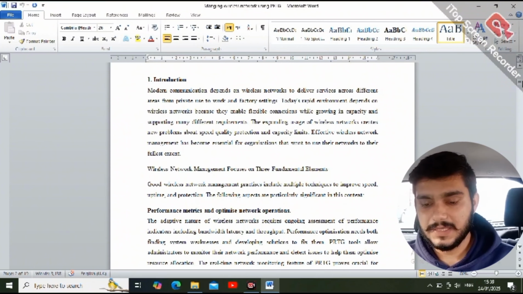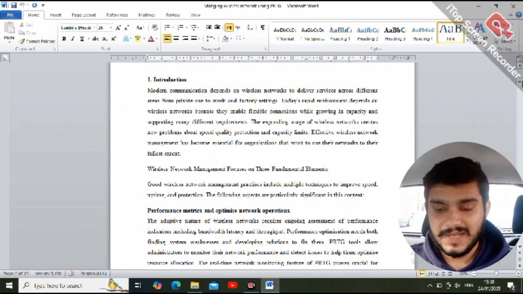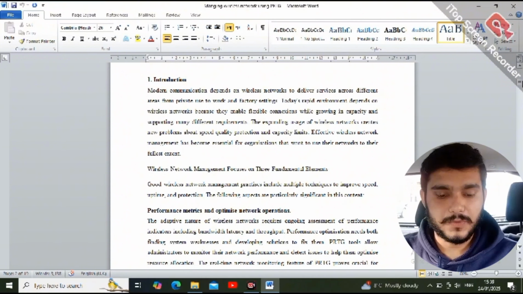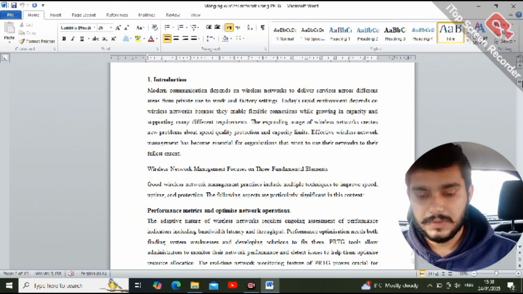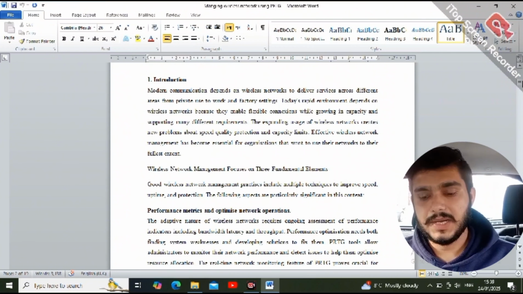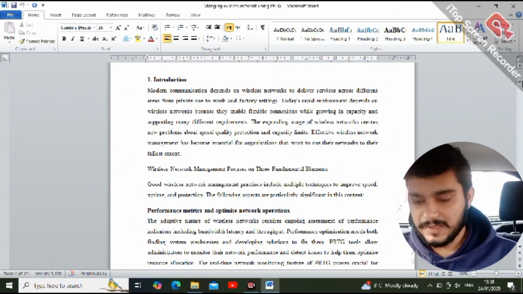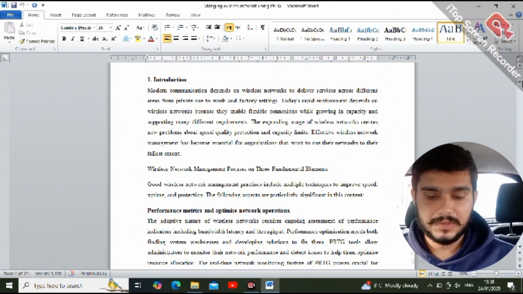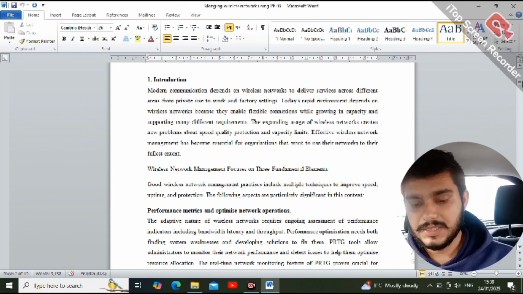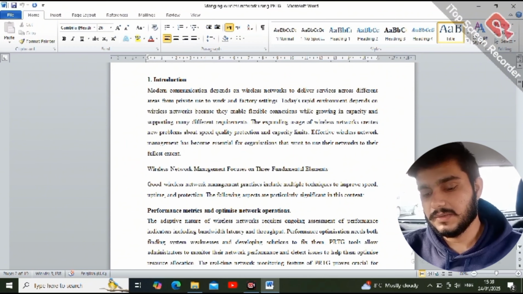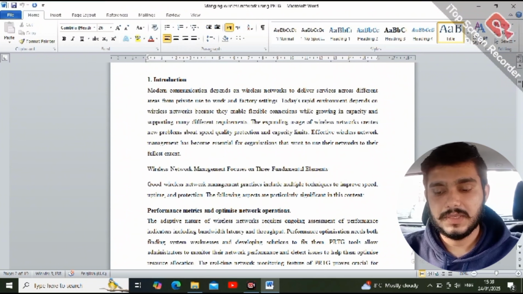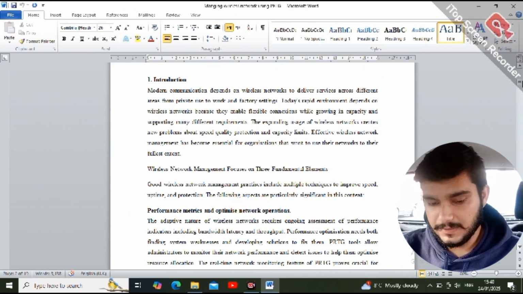The expanding usage of wireless networks creates new problems about speed, quality, protection, and the capacity limit. Effective wireless network management has become essential for organizations that want to use their network to their fullest extent.